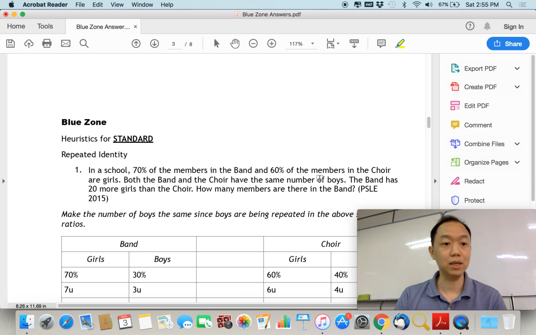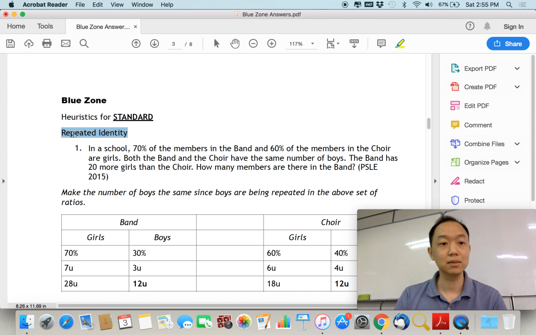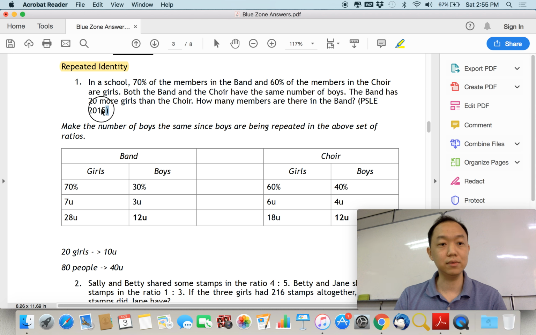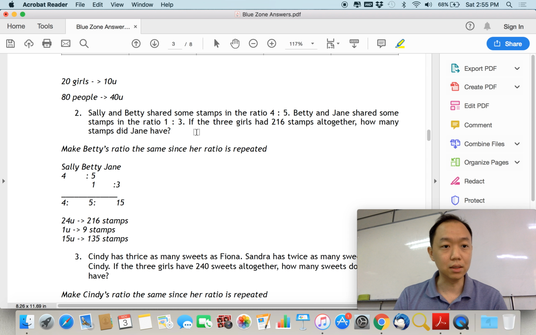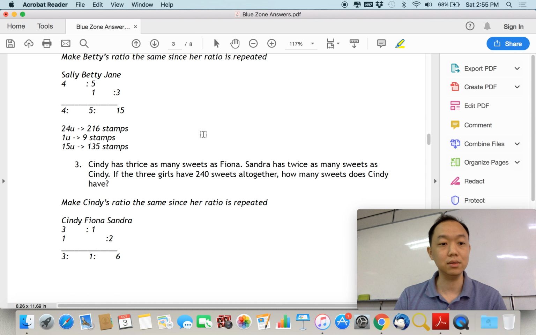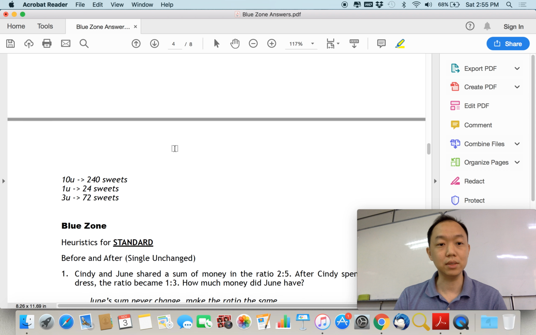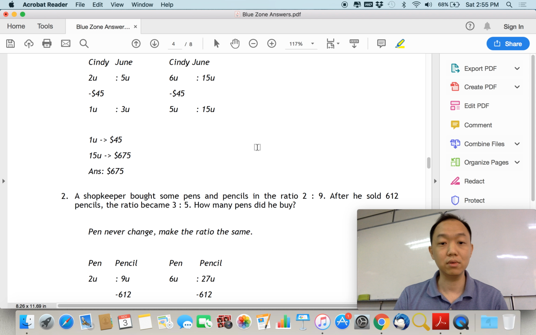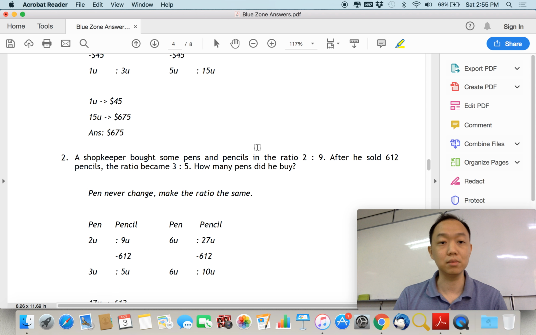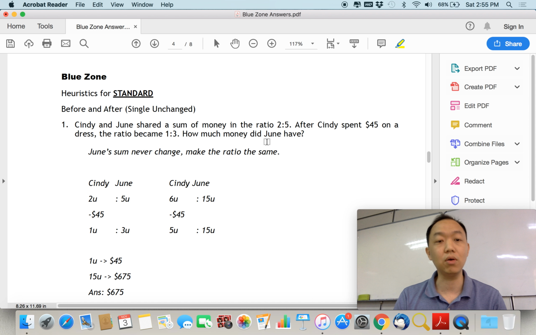And next we have this repeated identity. So for repeated identity, 2015, next one is actually from the Sally Betty Jane question. This is actually from a prelim question, and another one was a prelim question. And how about before and after? So before and after, you actually see that there isn't any question that was being asked for the past 3 years. But where did we get all these questions from? These are all from the prelim papers.